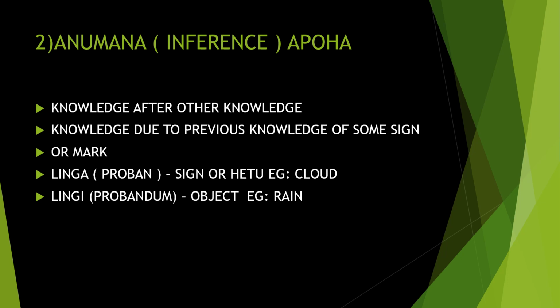Next is lingi, which is also known as prabandham. It is the object, what comes out of it, or the result of it. That is what we call lingi. So linga and lingi can be seen in Anumana. Linga is the cloud and lingi is the rain. Study the example, then it is easy for you. For linga the word is proben, and lingi is known as prabandham. So in Anumana you have two words to keep in mind: one is linga and another is lingi.